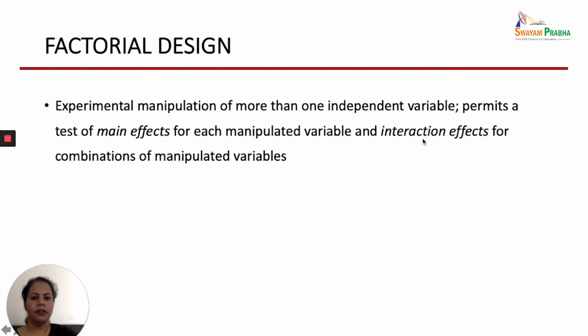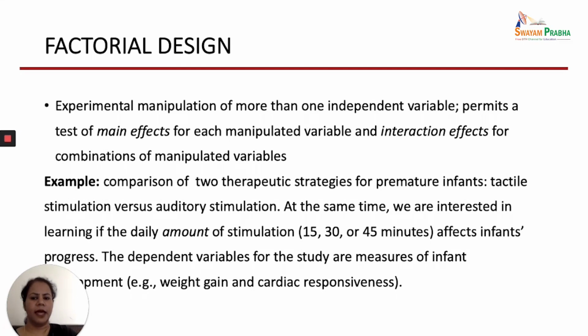I'll give you one example. Suppose we are comparing two therapeutic strategies for premature infants, and the therapeutic strategies we are using are tactile stimulation and auditory stimulation. At the same time, we are interested in learning the effect of the daily amount of stimulation, that is, if we are giving the stimulation for 15 minutes, 30 minutes or 45 minutes, what is the effect?